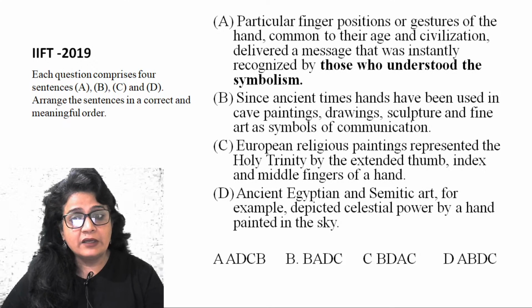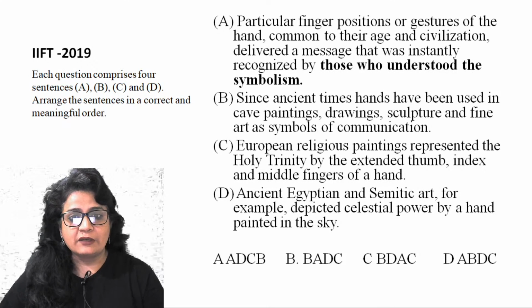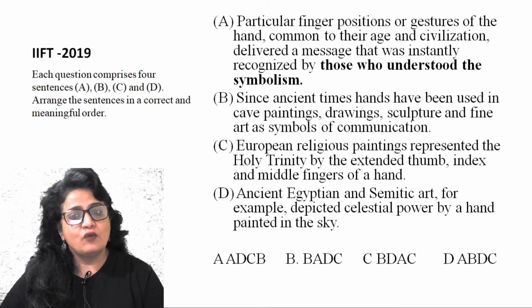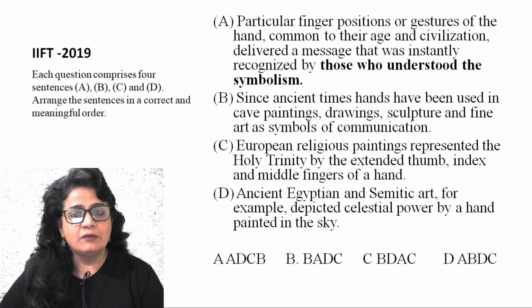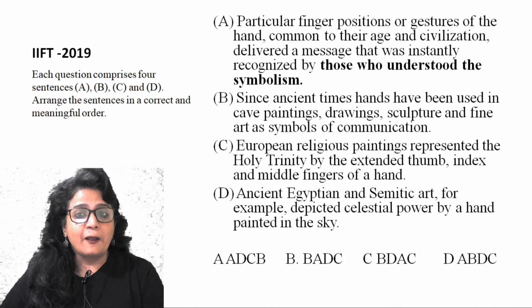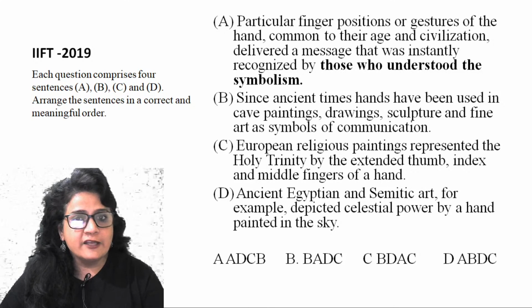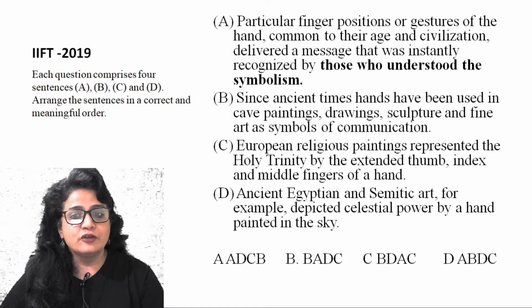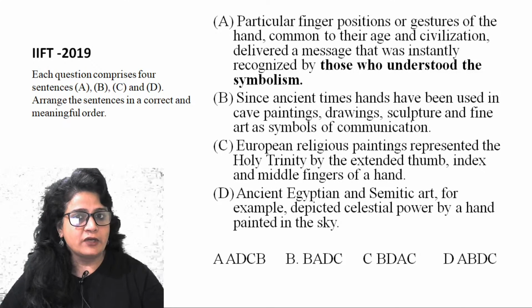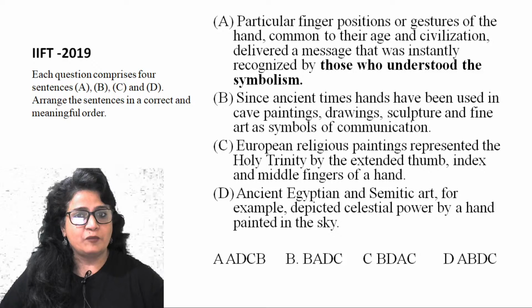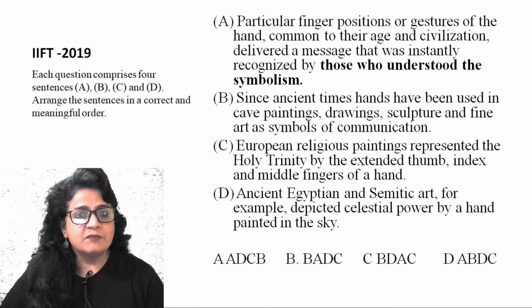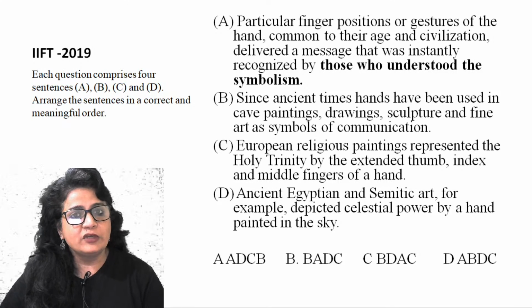Let's read D as well. D says, ancient Egyptian and Semitic art, for example, depicted celestial power by a hand painted in the sky. Now this is definitely an example. The idea is not settled yet. The idea has been introduced by B. It has to be settled by explanation, by some kind of progression, and then you give an example to support that extended idea.